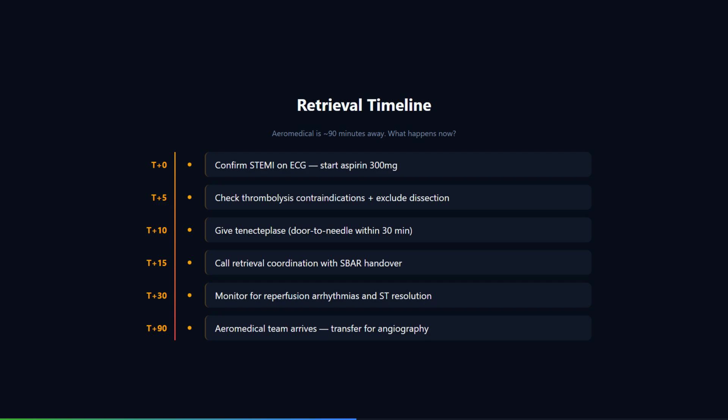Now let us move to pulmonary embolism. How does PE present in a way that mimics ACS? PE can cause pleuritic chest pain, breathlessness, and syncope. The ECG may show sinus tachycardia, T-wave inversion in the anterior leads, right axis deviation, or right bundle branch block. In a massive PE causing right heart strain, you can see the S1Q3T3 pattern. Troponin can be elevated from right ventricular strain, so a patient with PE can present with chest pain, an abnormal ECG, and a raised troponin. Without clinical context, that looks like ACS.